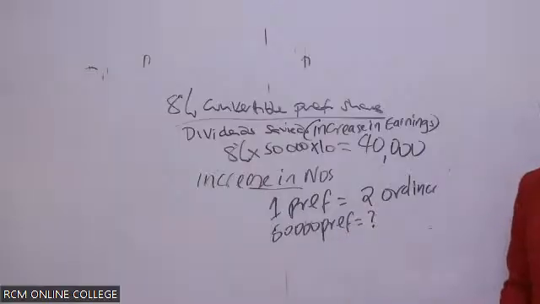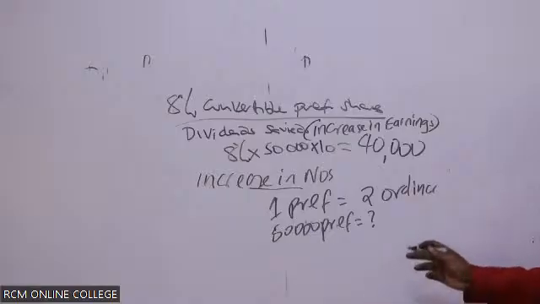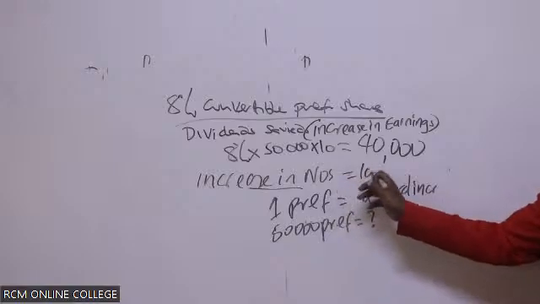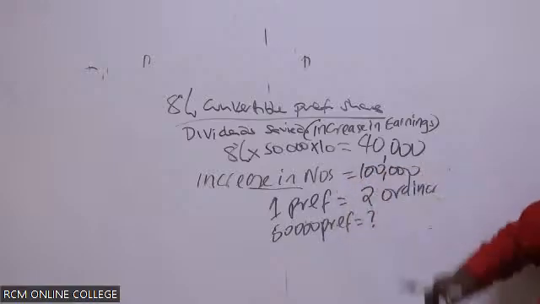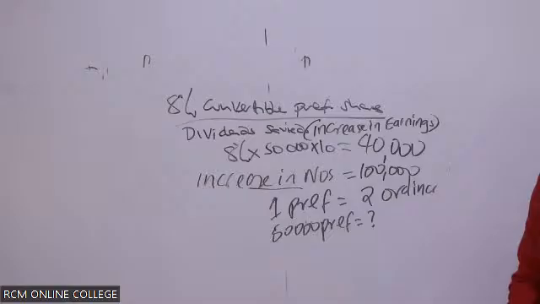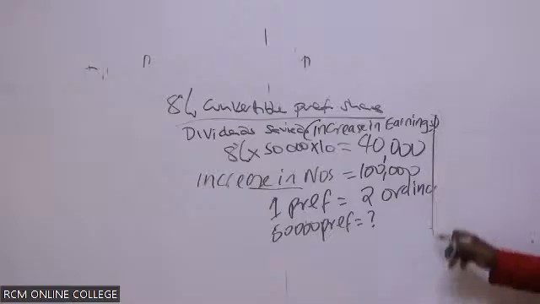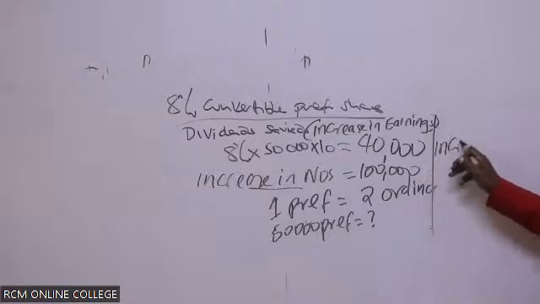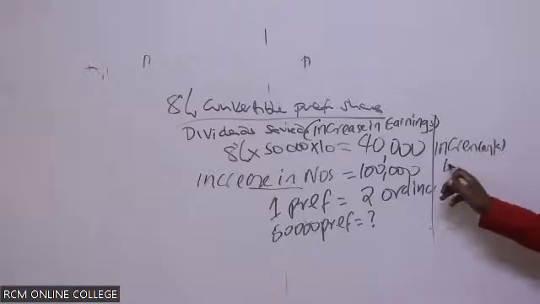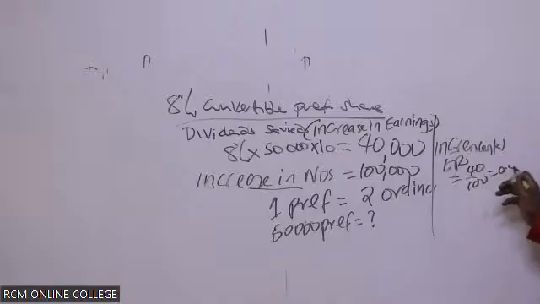So if they convert today, the increase in shares is 100,000. Therefore, what is the incremental EPS? Incremental EPS will be 40,000 over 100,000, which gives me 0.4.